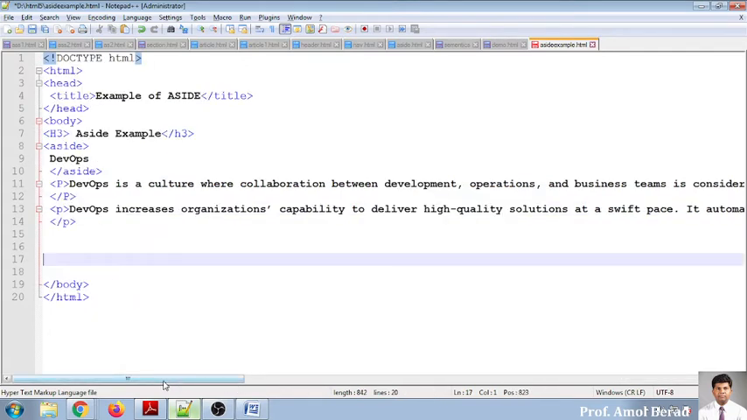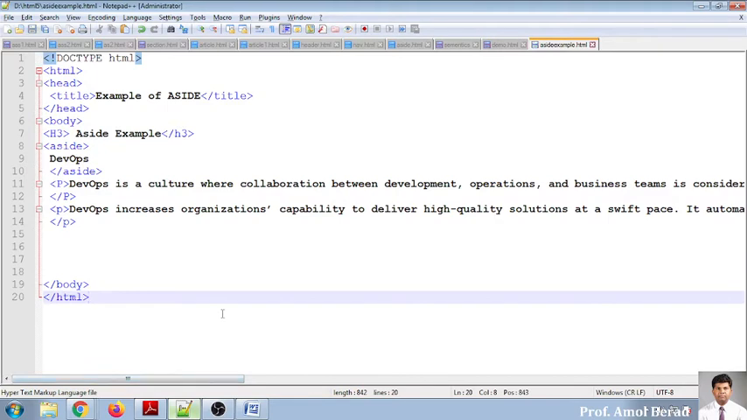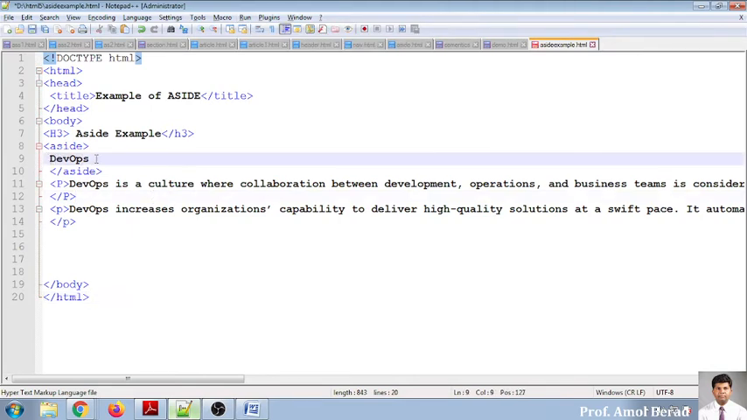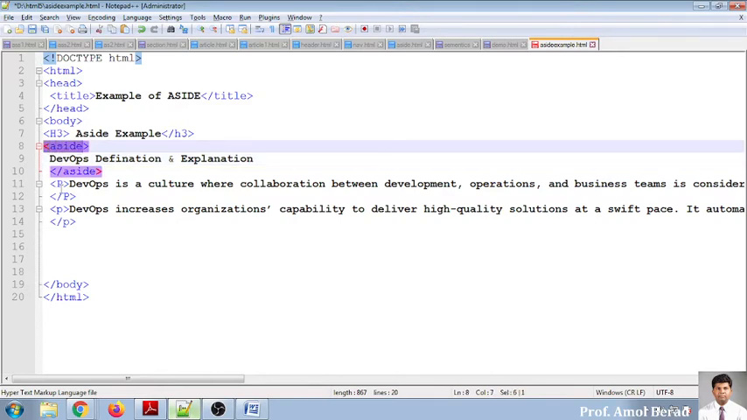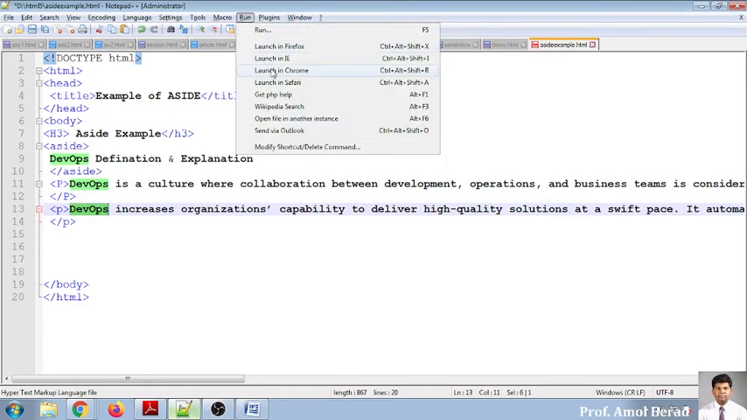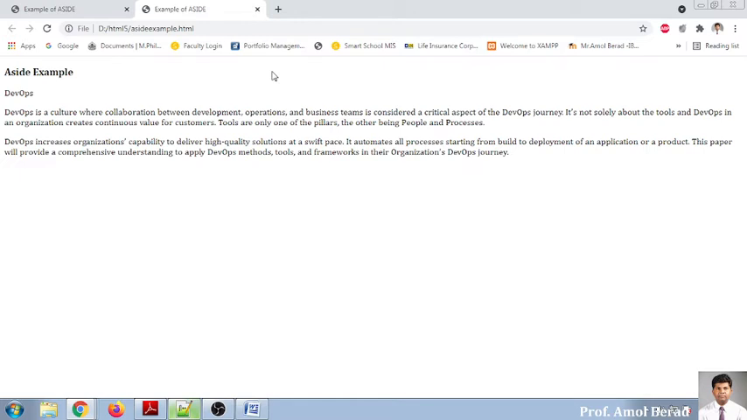Now what I do is that I will save this one and I will run this one and get an output, to see how it will look, because I have written DevOps definition and explanation. Okay. So I have written into an aside tag and some paragraph I have written. This is my first paragraph and this is my second paragraph. And now I am moving towards running this on Chrome. And you see the output. There is no change in output. This is only an aside example which I have written in H1.